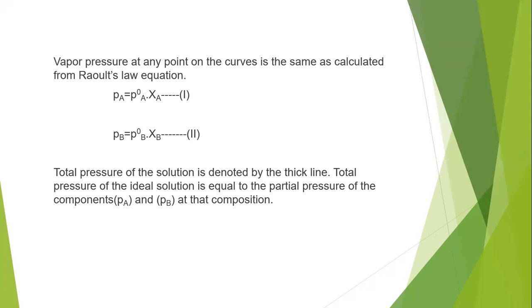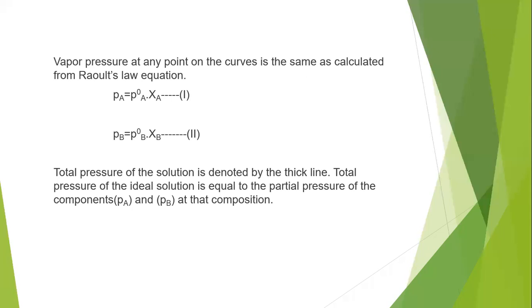That is, the vapor pressure of a particular component is equal to the vapor pressure of that component in the pure state times the mole fraction of that component. Based on that, the vapor pressure of A, PA, equals P0A times XA, where P0A is the vapor pressure of component A in the pure state and XA is the mole fraction of A. The same way, PB equals P0B times XB, where PB is the vapor pressure of component B, P0B is its vapor pressure in the pure state, and XB is the mole fraction of component B.